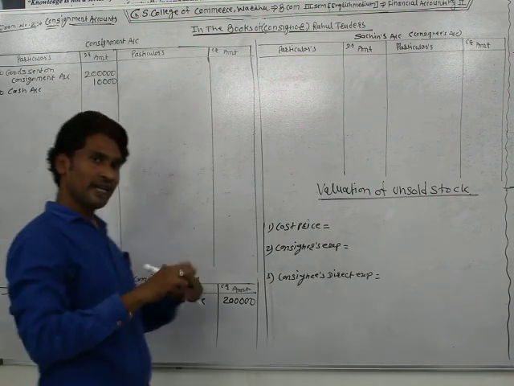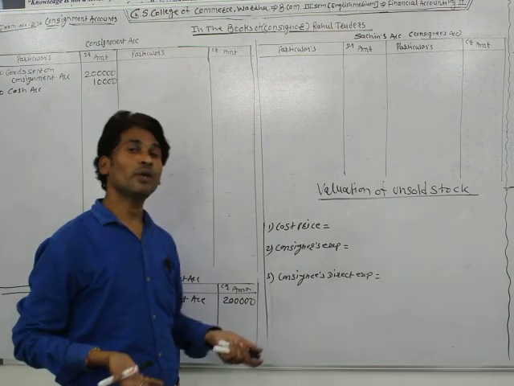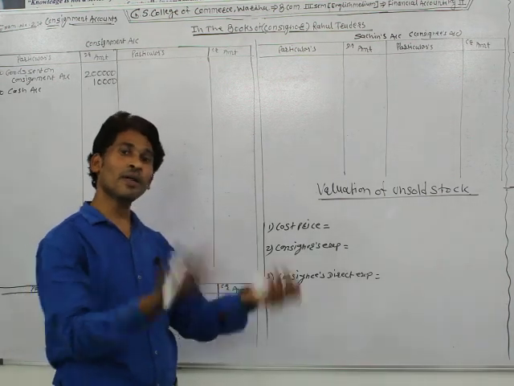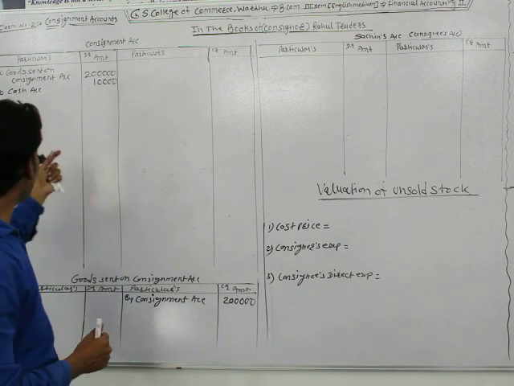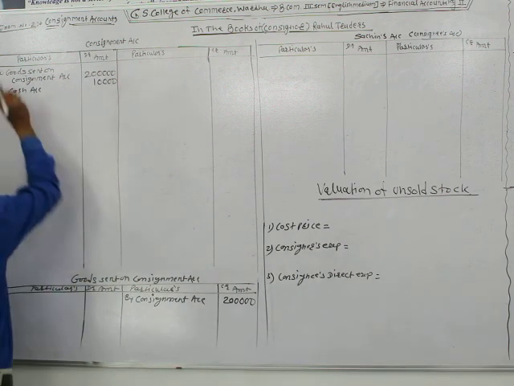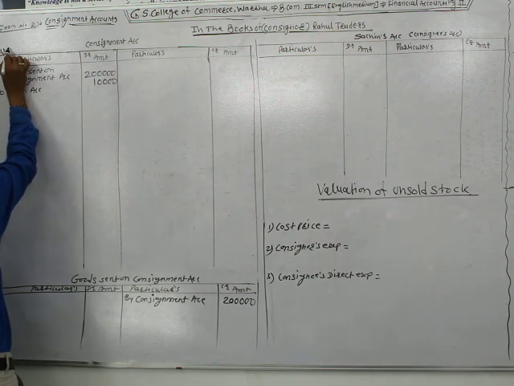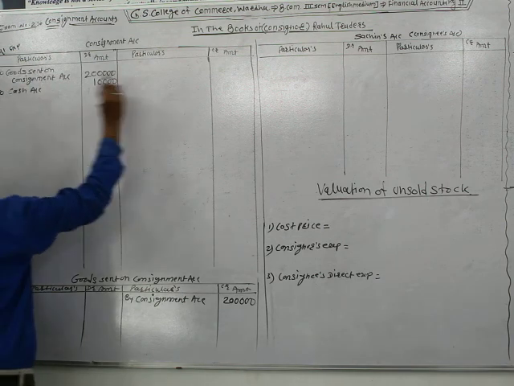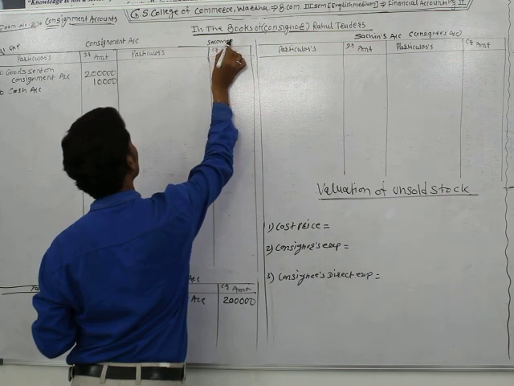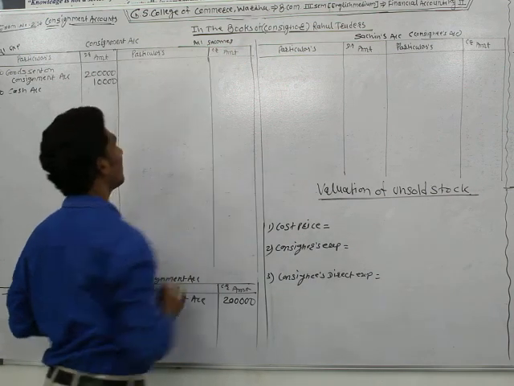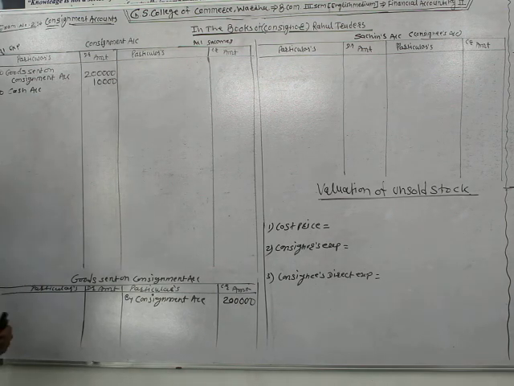Okay, goods sent by Rahul Traders and expenses paid by Rahul Traders. The consignor sent the goods and paid some expenses. For both transactions, consignment account is debited, because all expenses of consignment are recorded at the debit side, and all incomes of consignment are recorded at the credit side of the consignment account.